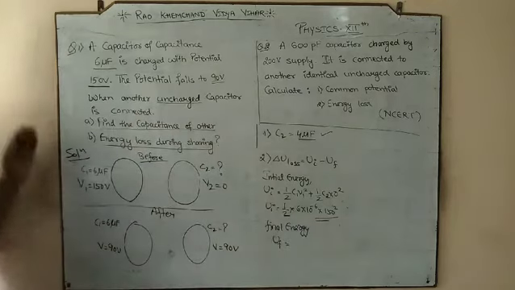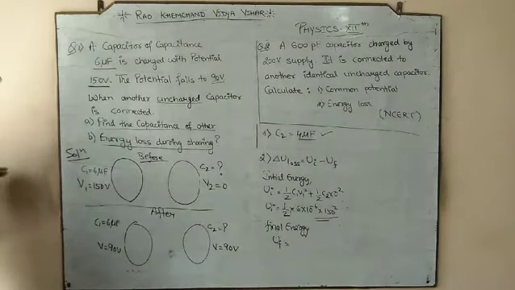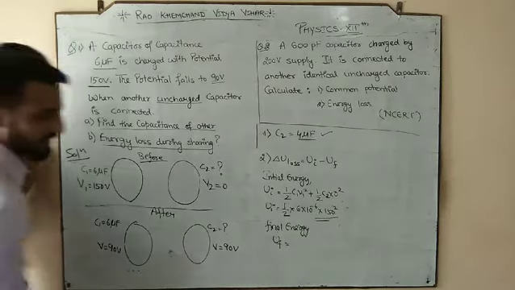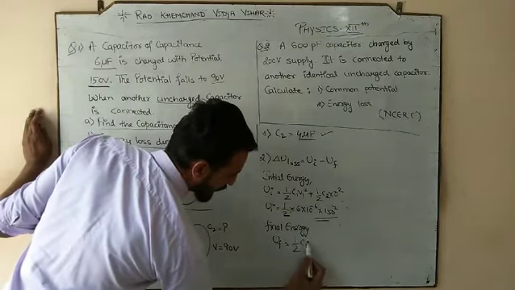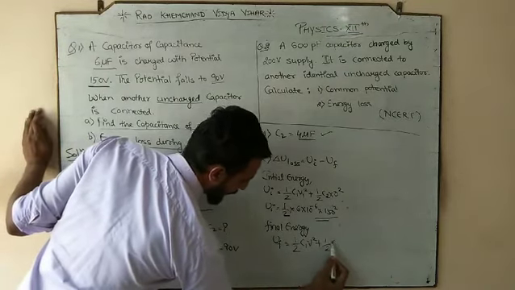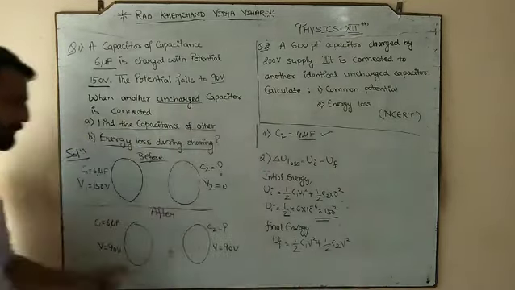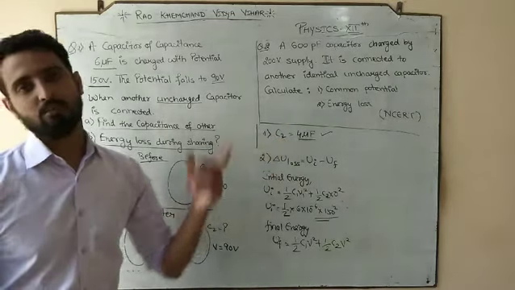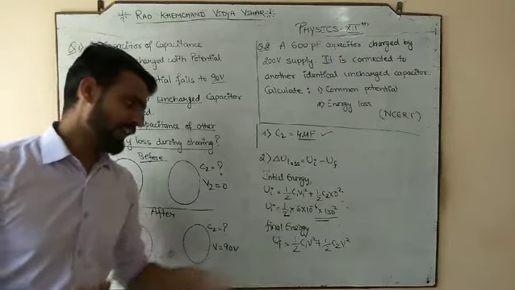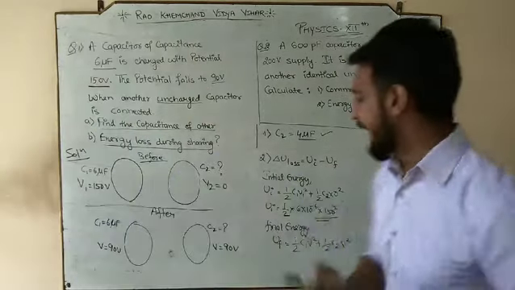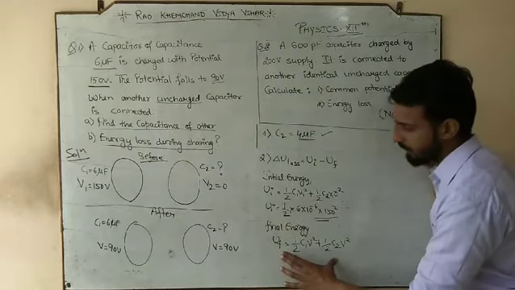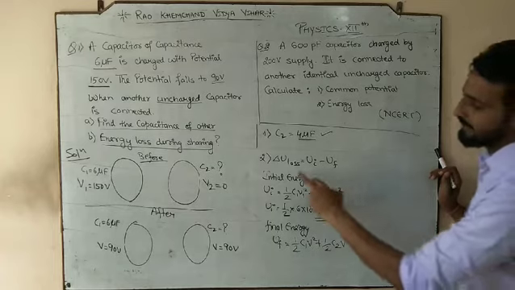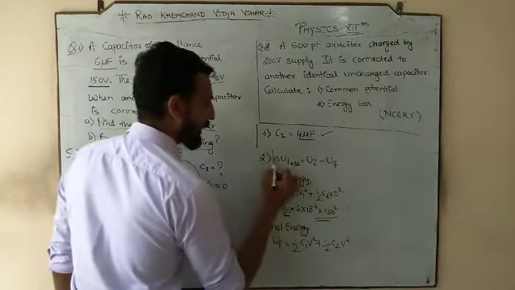Final means after sharing. Now you have to look at the diagram of after. So its capacitance is 6 but its potential is 90 after sharing. So it would become half C1 V square plus half C2 V square. The potential in both the capacitors would be the same. So in this manner you can calculate the final energy, and once you have initial energy and final energy, what can we do? We can do initial minus final, and this will give us what?